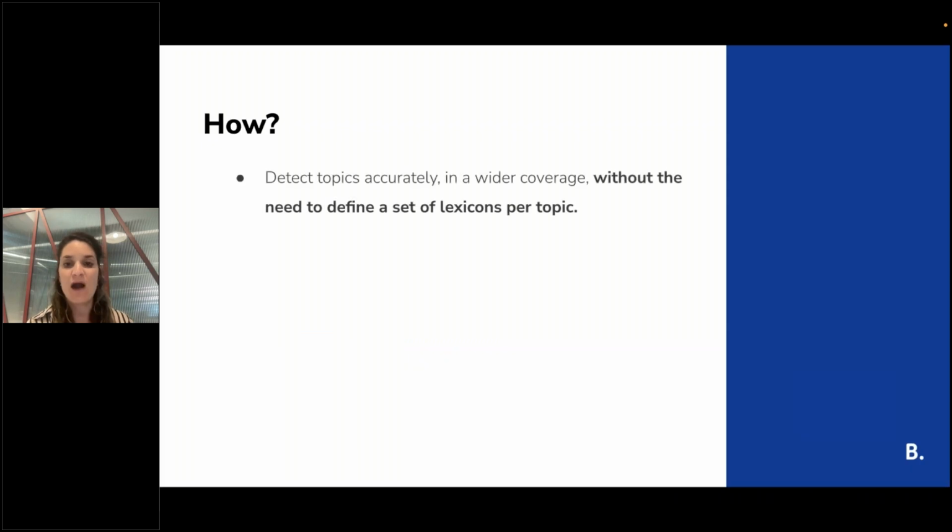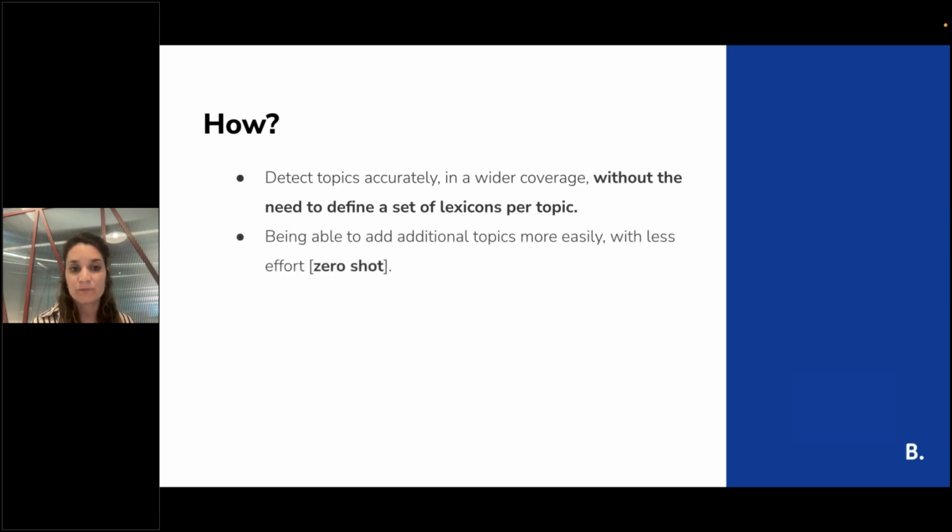So let's go over to the modeling part itself. After we saw all of these needs, we need to build a model that is able to detect topics accurately. We don't want to define a set of lexicon per topic; we just want to identify a topic without a predefined lexicon.